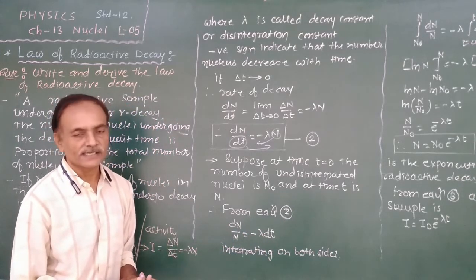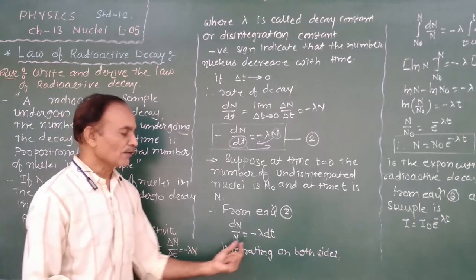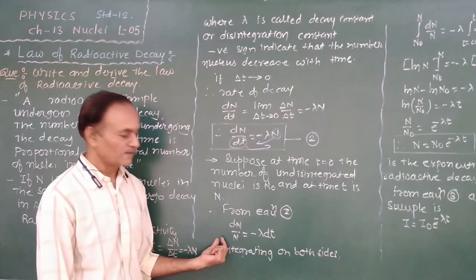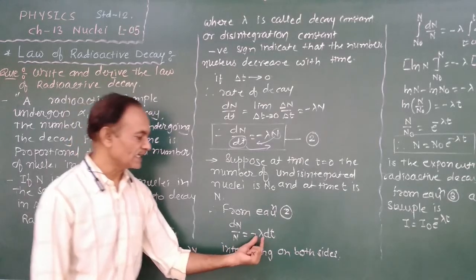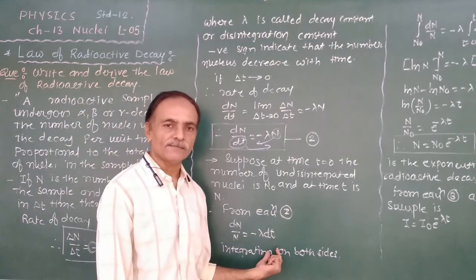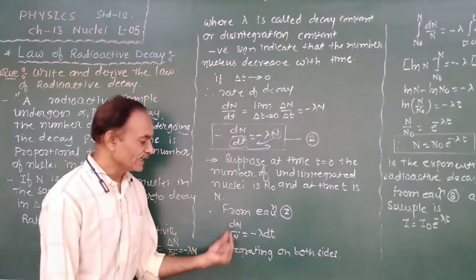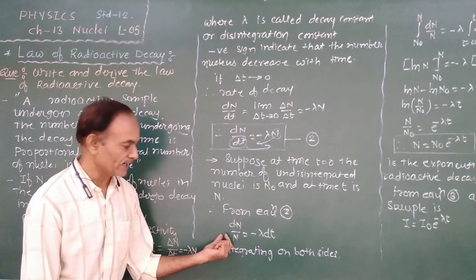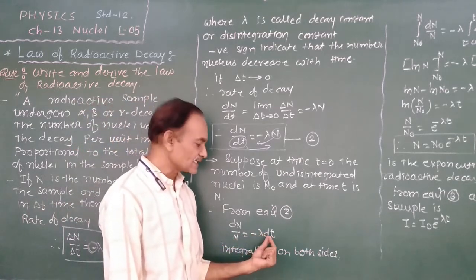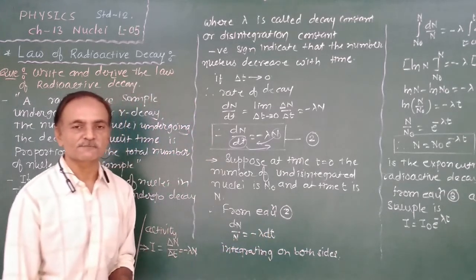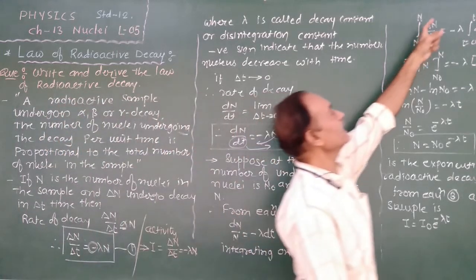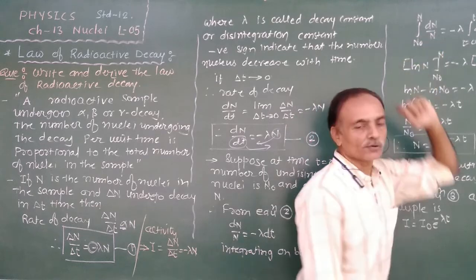Now, integrating on both sides, because the left hand side is in terms of the number of nuclei, while the right hand side is in terms of the constant and time. We are taking the integration on the left hand side with respect to n, while on the right hand side we are taking the integration with respect to time. Therefore, integration of dn by n is equal to minus lambda integration of dt.